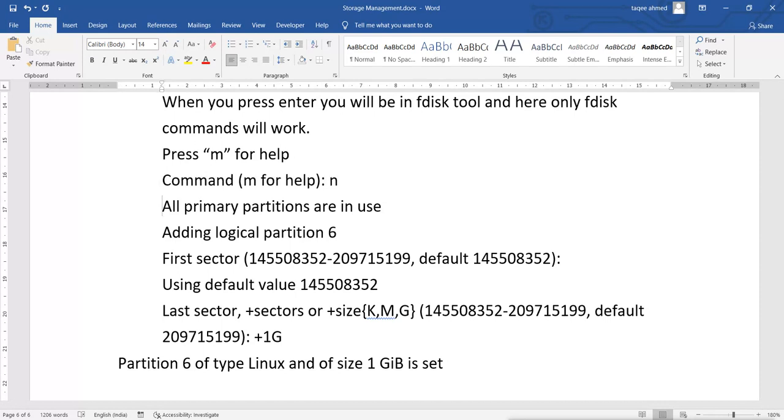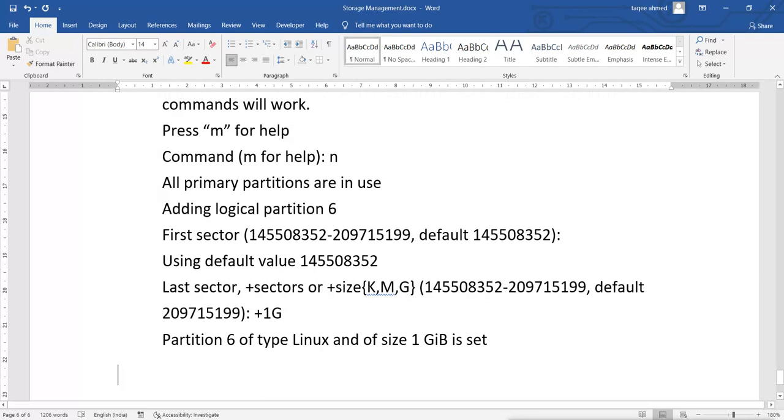So you will get like this, and your partition will be created.